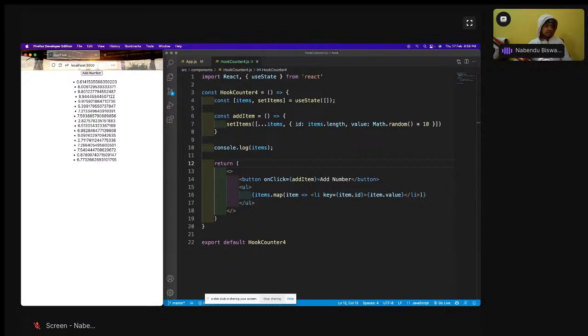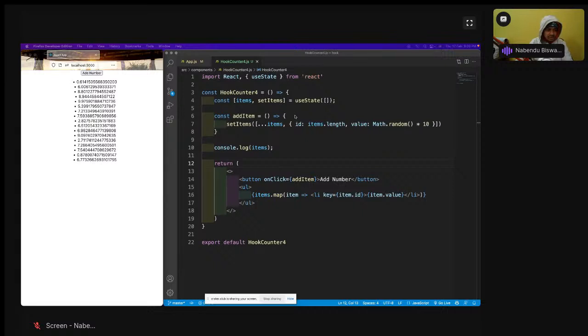Now we are going to move to the next thing, and the next thing is the next most important hook, which is known as the useEffect hook. useEffect is the second most important hook. Sometimes I think it is the first most important hook, because see what happened with useState. We added the state concept in the functional component. The next concept, which was not there in the functional component, was having lifecycle methods.